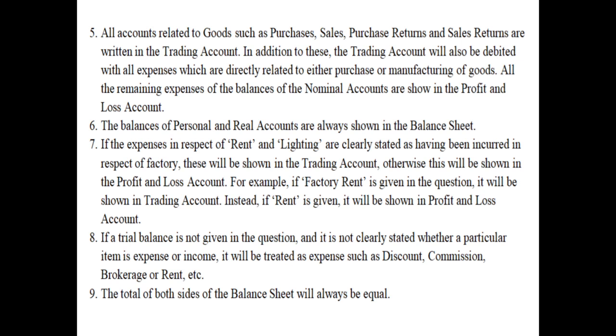This we have already discussed in part 1 also, that all those accounts which are related to goods, for example purchase return, sales return, then opening stock, closing stock, all these will be shown in the trading account. And also all the direct expenses, for example freight inward, carriage inward, wages, octroi, dock charges, etc., will be shown on the debit side of the trading account. Whereas all the remaining expenses, obviously meaning the indirect expenses which are related to nominal account, will be shown on the debit side of the profit and loss account.